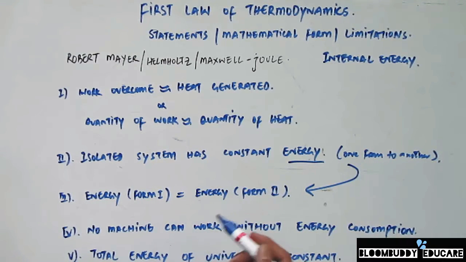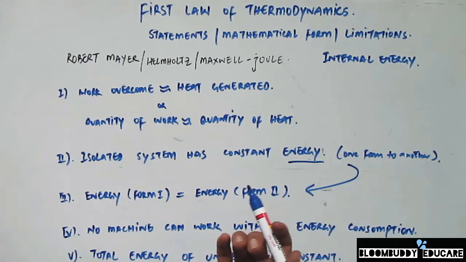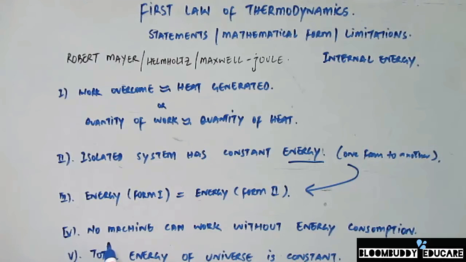For example, the coal that is used in the train generates steam, and that steam gives a mechanical push by which the train moves in one direction. So there is a disappearance of one form of energy and it appears in another form, in an equivalent quantity of energy. Also, there is a fourth statement which says that no machine can work without energy consumption. That means it's not possible to construct a perpetual motion machine that could produce work without consuming any energy, because we always require energy to get some mechanical work done.